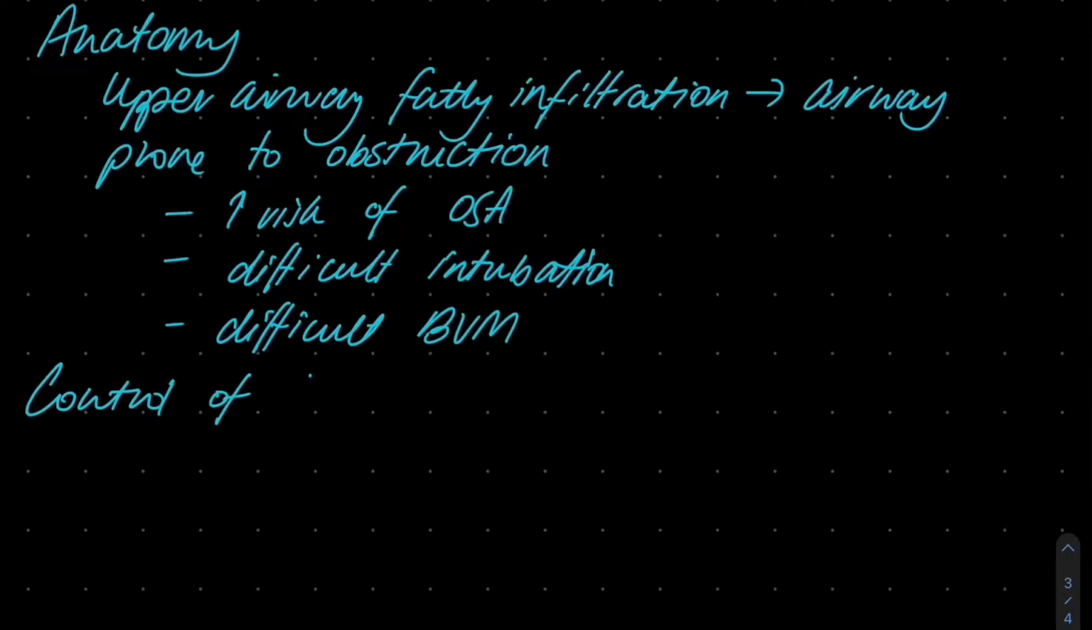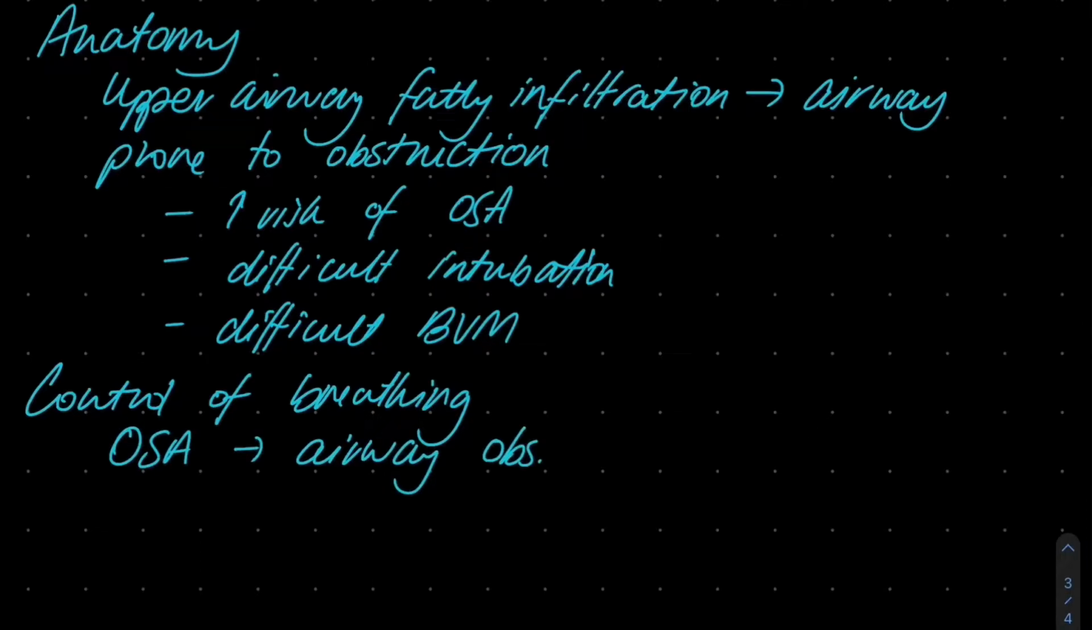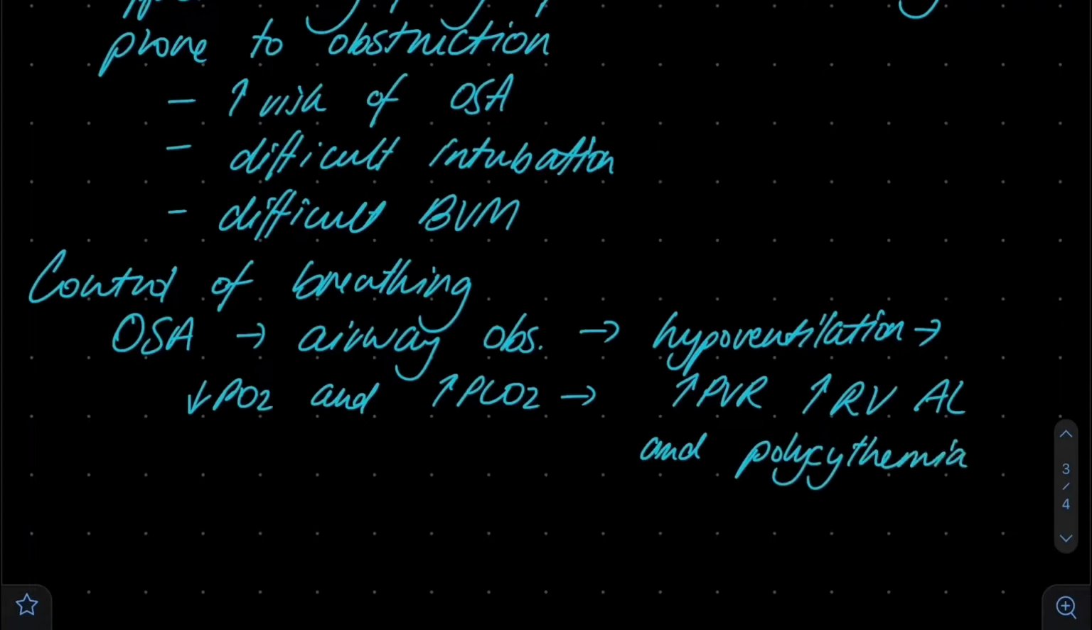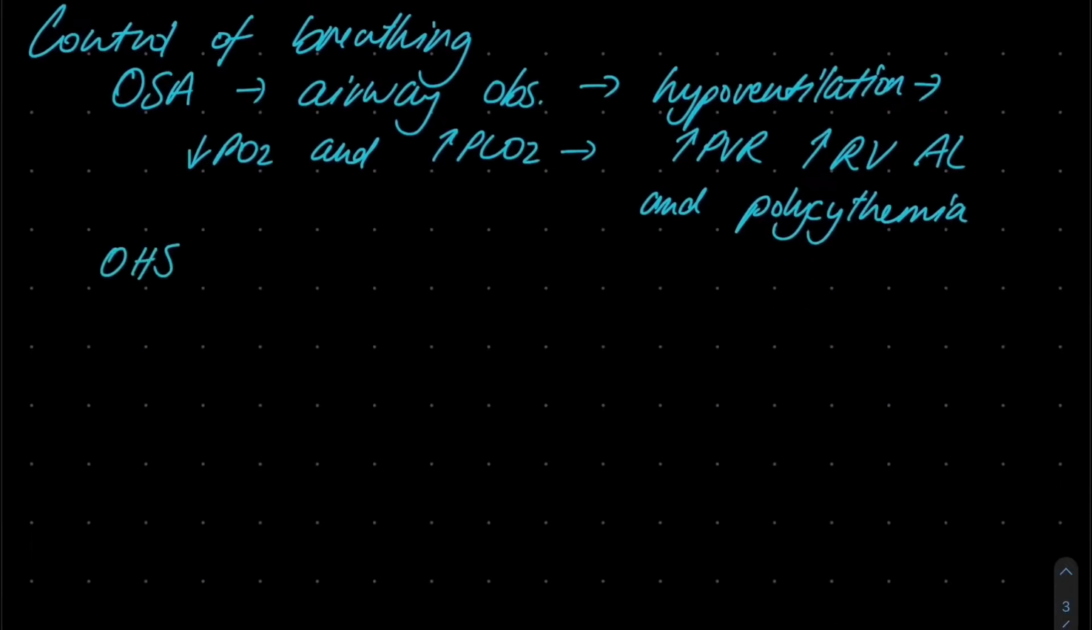For control of breathing, there are some unique changes that occur in obesity. First off, as previously mentioned, obese patients are prone to obstructive sleep apnea. This results in hypoventilation and a fall in oxygen and a rise in carbon dioxide. This causes a rise in pulmonary vascular resistance and right ventricular afterload, as well as polycythemia. Secondly, they are also prone to develop obesity hypoventilation syndrome, which occurs as a compensatory mechanism to increased work of breathing.